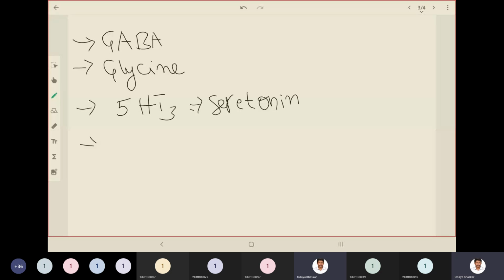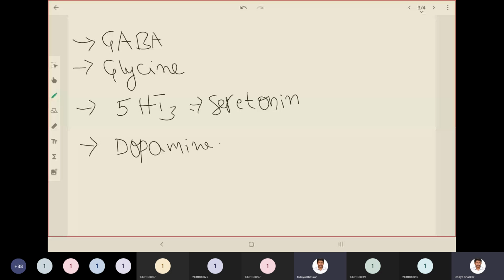Okay, in memory related functions, dopamine is involved as a key neurotransmitter, and many other specific neurotransmitters are present, which are very minute in quantities. These are the neurotransmitters you have to keep in mind while dealing with the central nervous system. Fine. And the receptors also differ.